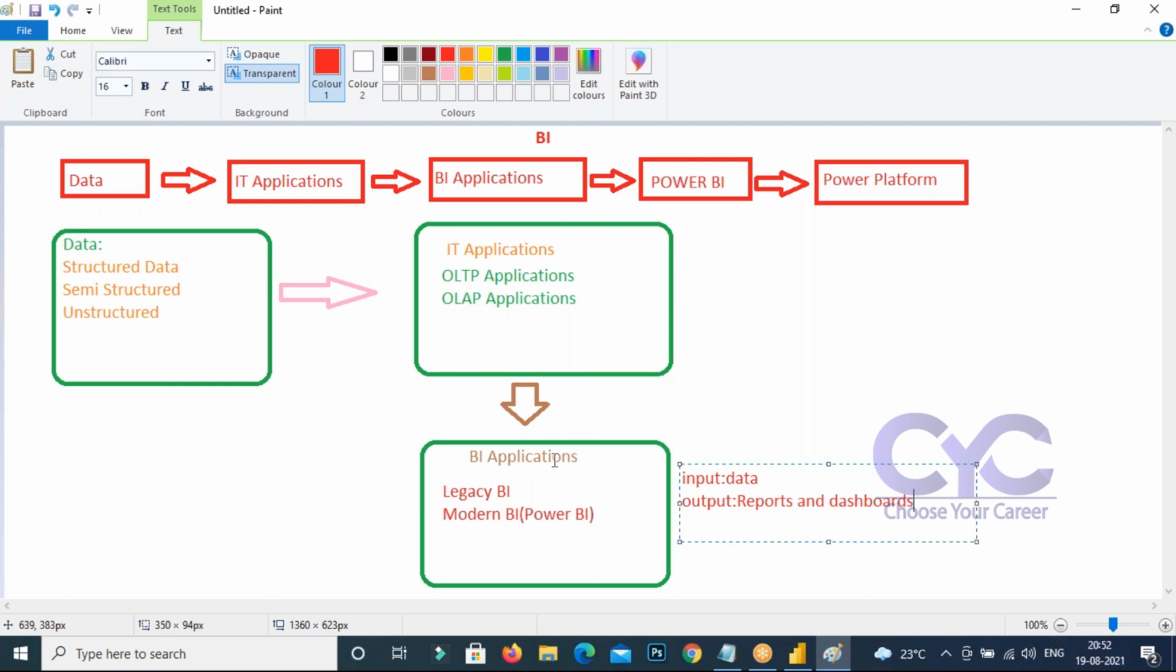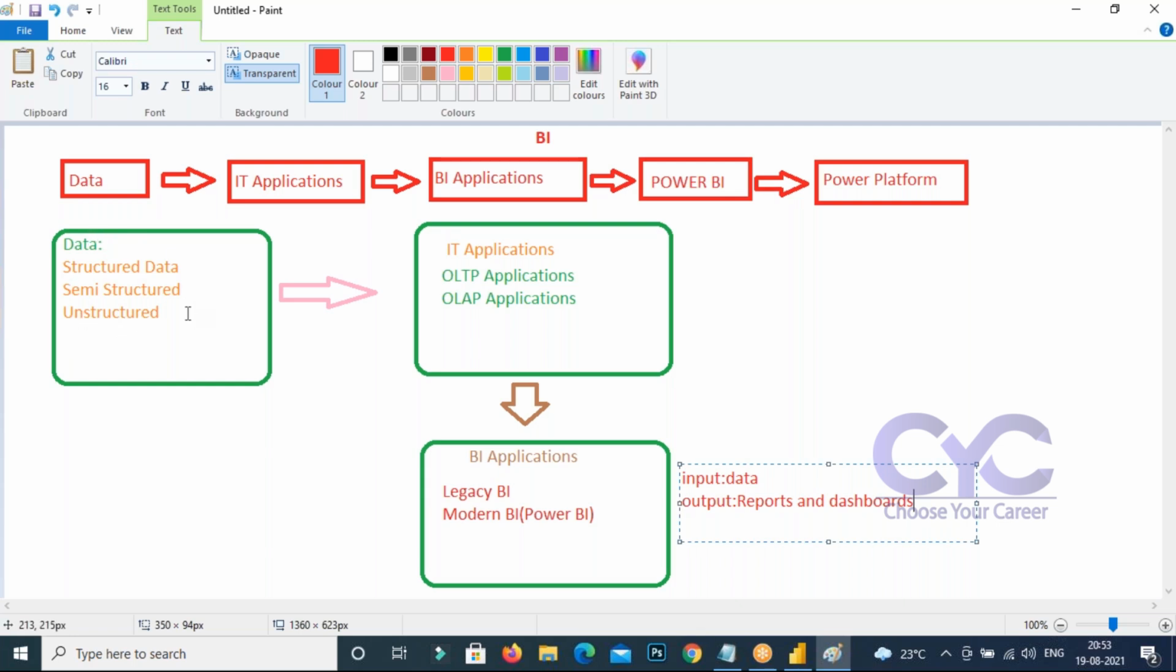Now the data can be in different formats. You can take structured data, semi-structured data, or unstructured data. You can take file streams, or an Excel sheet of data, or data in any database format or database management system. All of these come under data formats.